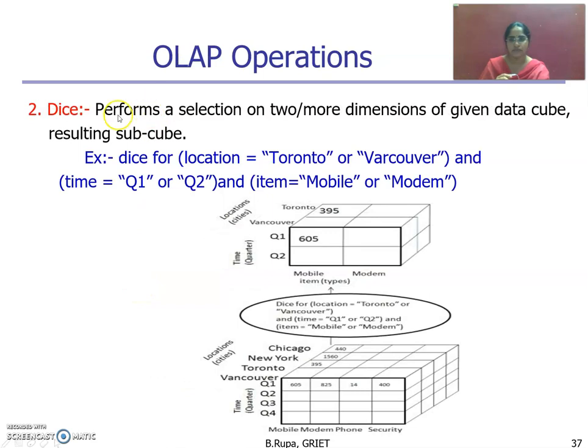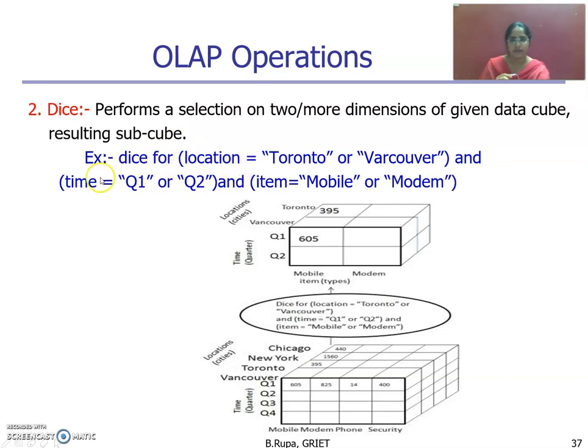Next, we can go for the dice operation. It will perform selection on two or more dimensions of a data cube. Obviously, the result is also a subcube. Okay, as usual you can take the same data cube. It contains item, time and location, and you can write a query as dice for location is equal to Toronto or Vancouver. You can take the two locations here and one more dimension as time. Time is equal to quarter one or quarter two, two quarters, and item is equal to two items, mobile and modem. Okay, here we are performing the dice operation on three dimensions.